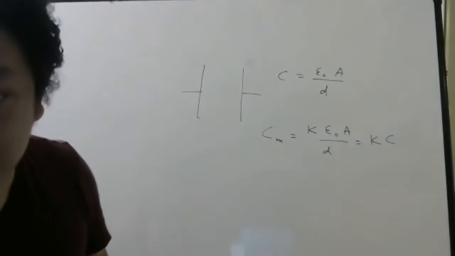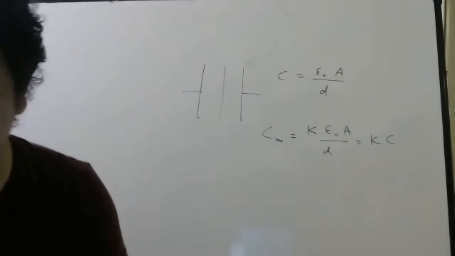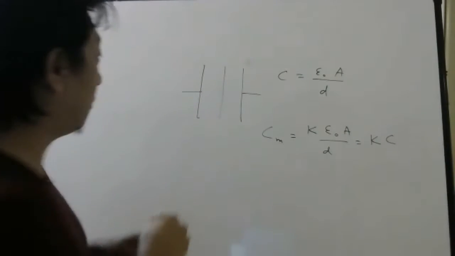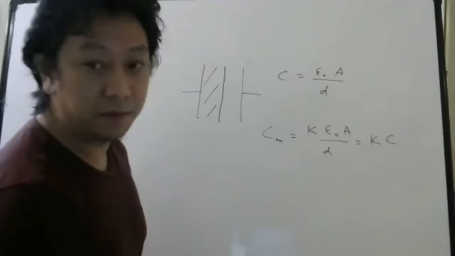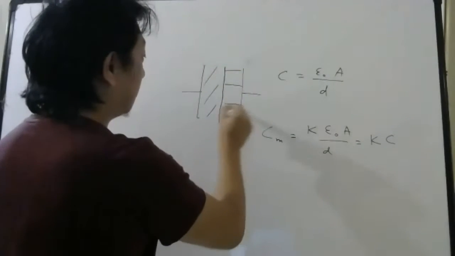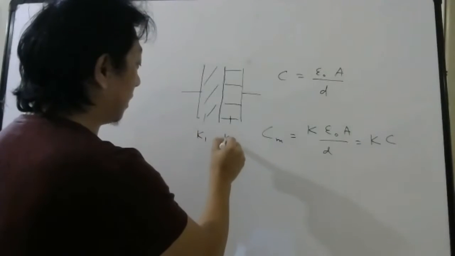Now, sometimes the whole space will not be filled like this. It will be filled partially only, like this. So this will be one medium, this will be another medium. This medium has dielectric constant K1, this is K2.